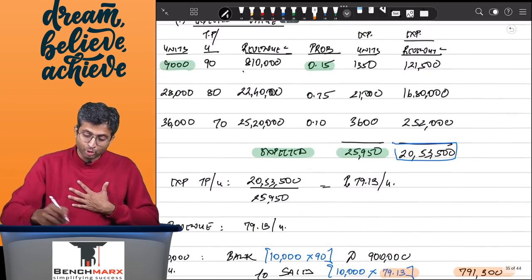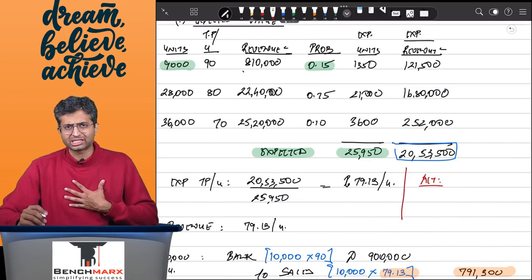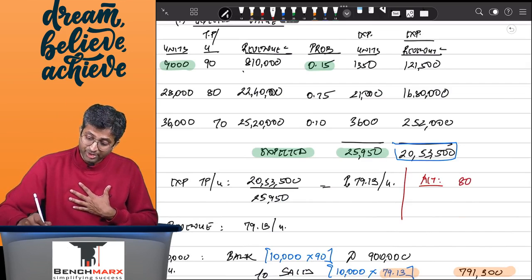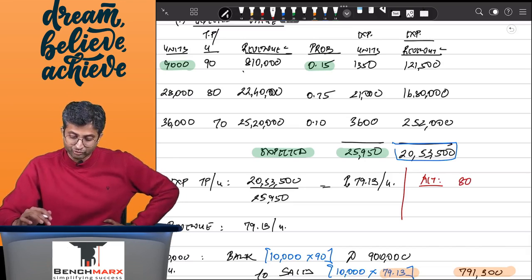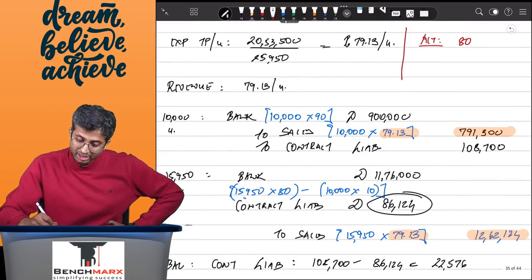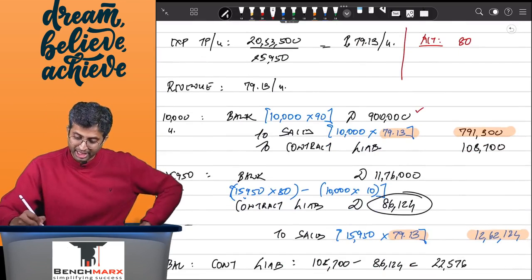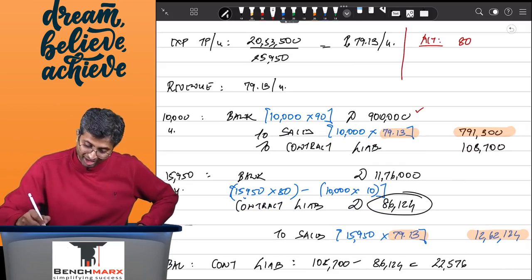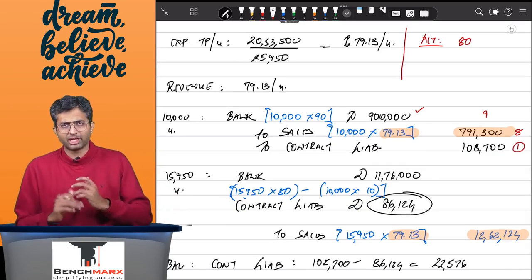Having said that, in my opinion, an alternative solution is possible over here, when one can argue that, well, if 25,950 units are actually expected to be sold, then we can take 80 rupees, which is the selling price, for the 25,950. In which case, your journal entry will be, well, your bank account will still be 9 lakhs because for the first 10,000 units, you're still going to get 9 lakhs. But over here, you will have two sales, 10,000 into 80, so this will be, let us say, 8 lakhs, and contract liability will be the remaining 1 lakh.